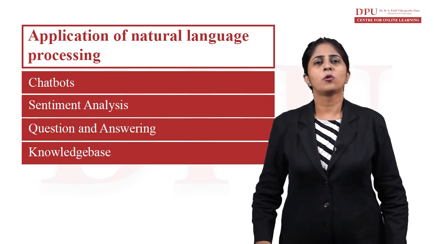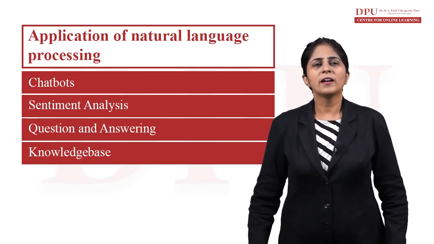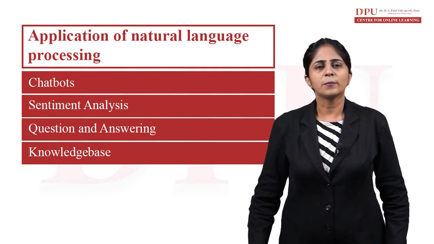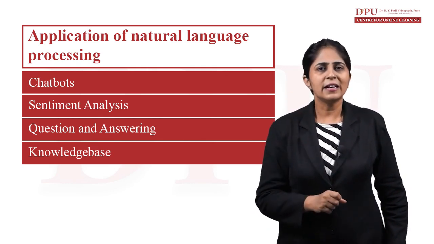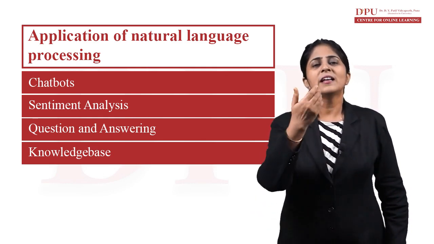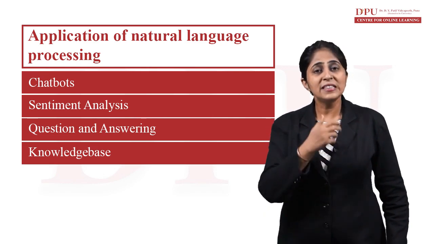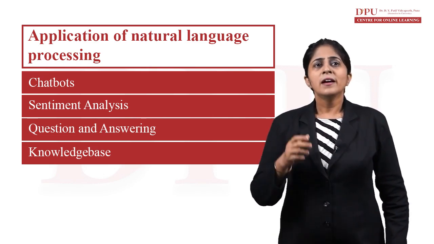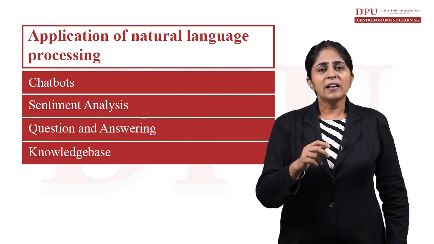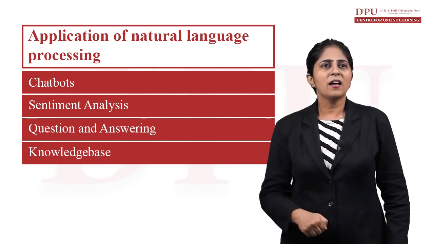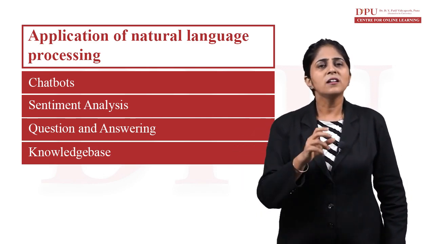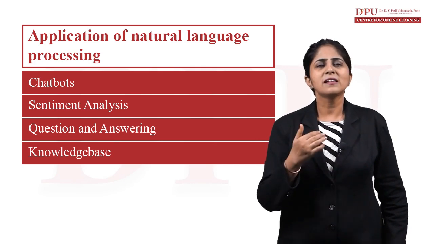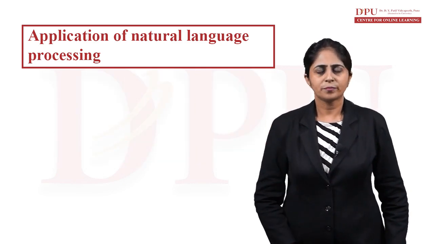For that purpose, what do we require? We require a knowledge base. That means structuring the data source using natural language processing machine learning techniques in such a way that it allows us to retrieve the answers from it. That is where we can apply this knowledge base.